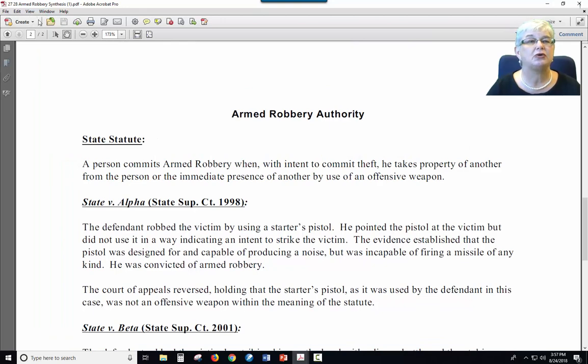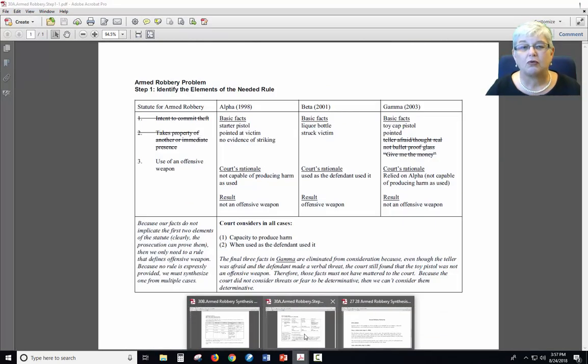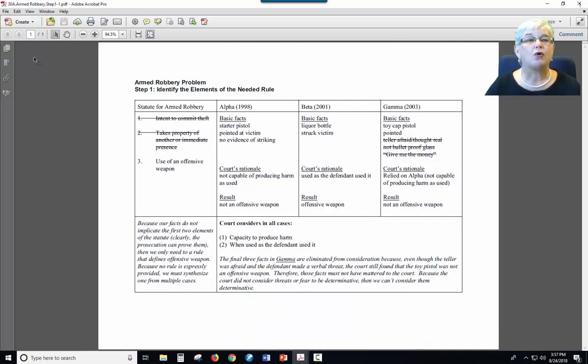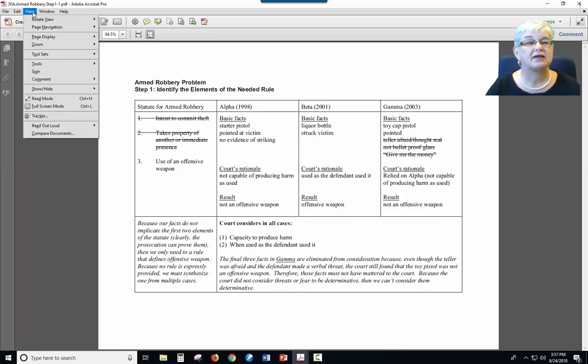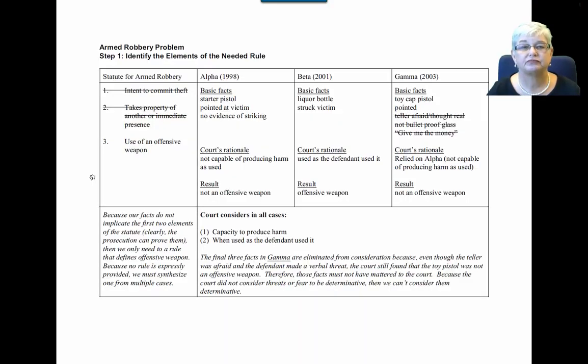So let's go on to that next step, where we just look at each one of these cases and try to deduce from these cases what the elements are that are considered. What is it that courts look at when they try to decide whether something is an offensive weapon? So we've got our statute for armed robbery here. We've got it broken down into elements.